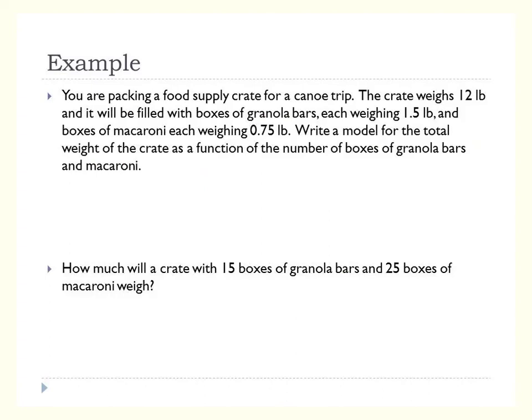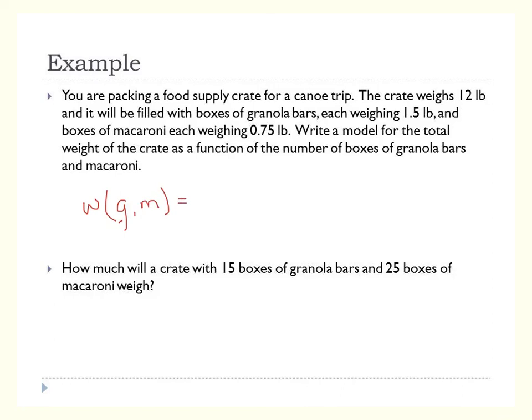You're packing a food supply crate for a canoe trip. The crate weighs 12 pounds and it will be filled with boxes of granola bars, each weighing 1.5 pounds, and boxes of macaroni, each weighing 0.75 pounds. Write a model for the total weight of the crate as a function of the number of boxes of granola bars and macaroni. So we want to make sure that we include both in there. Alright, so let's call this F. Actually, let's call this function W because you're finding the weight. And it's a function of the granola bars and the macaroni.